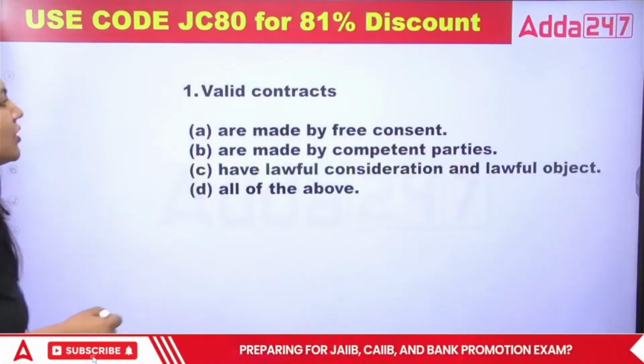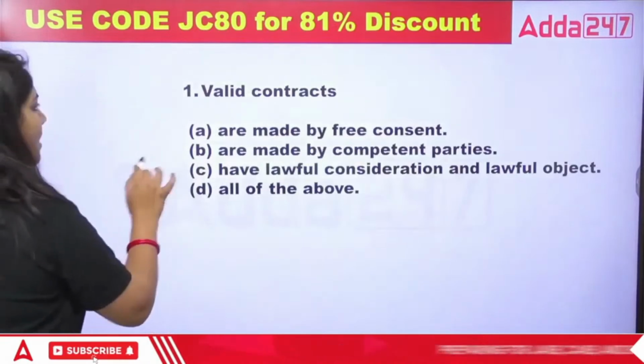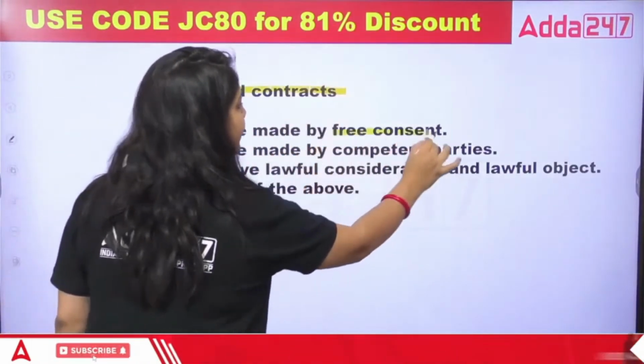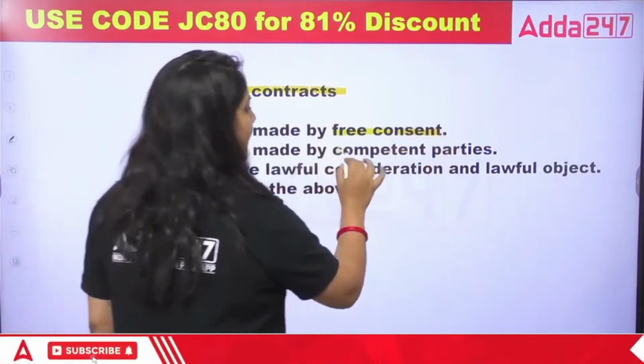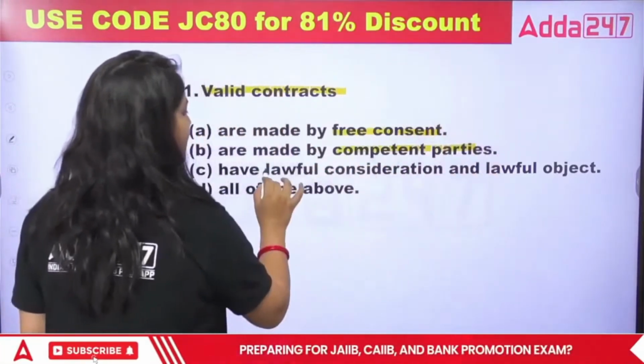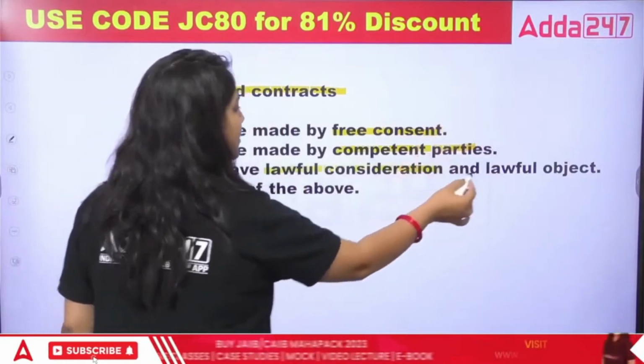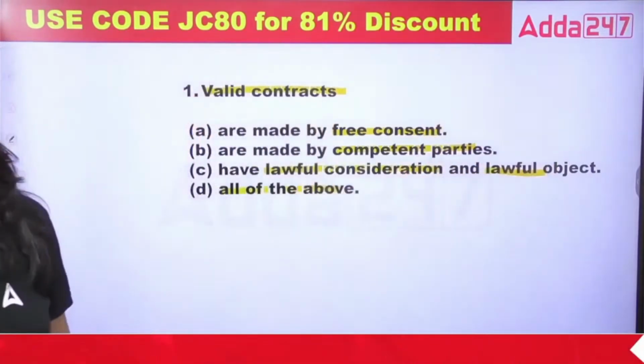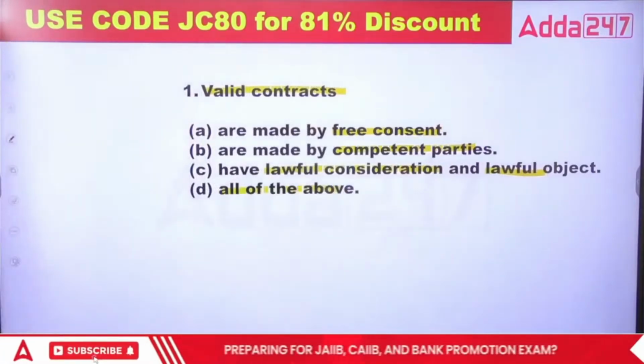The first question on the screen is: the valid contract that is made by free consent, made by competent parties, lawful consideration, lawful object, and all of the above. Which of the following is the right answer here?